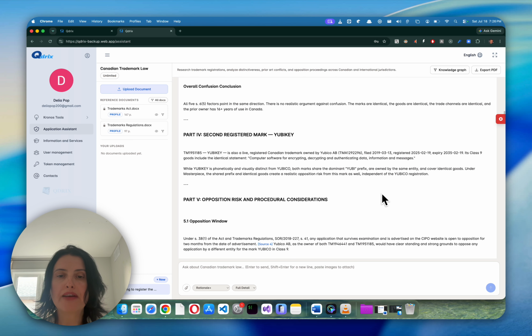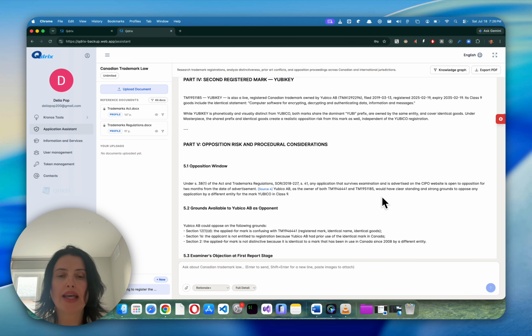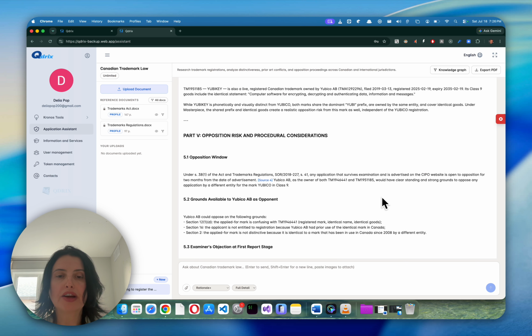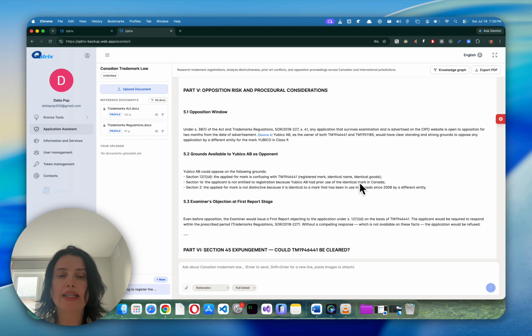We are being informed of opposition risk and procedural considerations, and we do know that there are grounds available to Ubico AB as opponents to oppose our mark should we wish to file for this specific mark. We are also being told that the examiner's objection at the first report stage could indicate confusion on the basis of not passing Section 6.5 of the Trademarks Act.